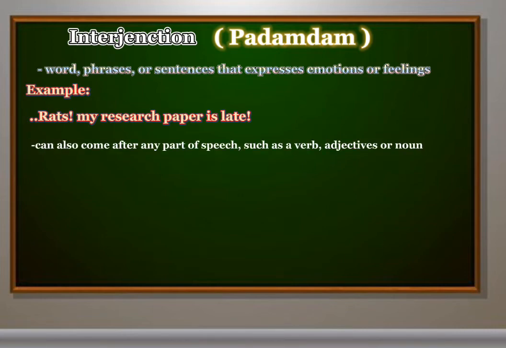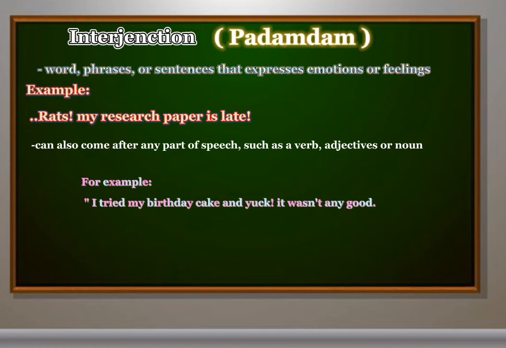Interjections can also come after any part of speech, such as verb, adjective, or noun. For example, I tried my birthday cake and yuck, it wasn't any good. That example explains disgust for how the cake tastes.